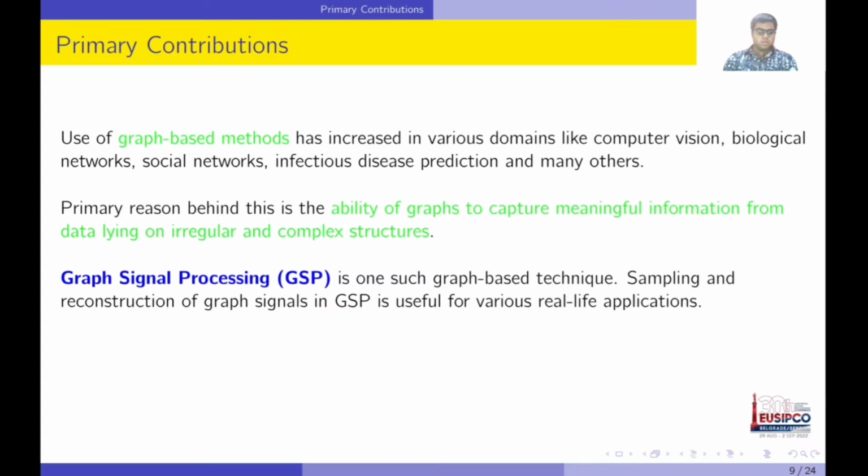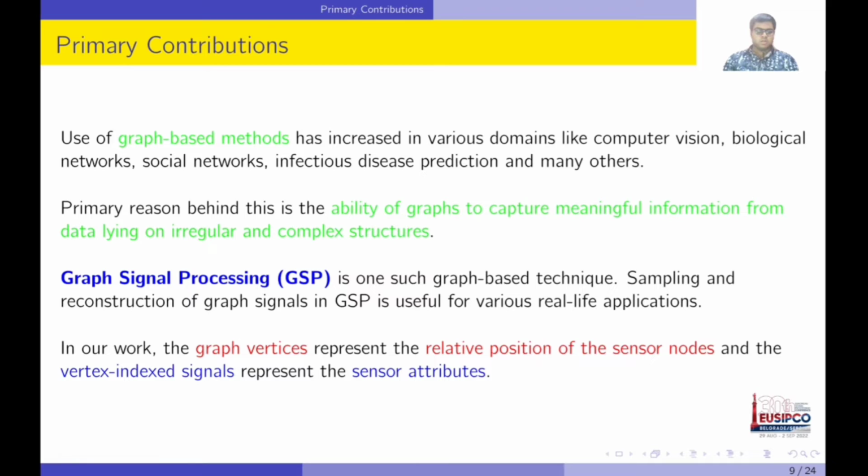In graph signal processing, sampling and reconstruction of graph signals plays a vital role in various real-life applications. In our work, the graph vertices represent the relative positions of the sensor nodes, and the vertex index signals represent the sensor attributes. To summarize our contributions, we introduced the concept of reconstructing time-varying graph signals to recover missing data in wireless sensor networks.